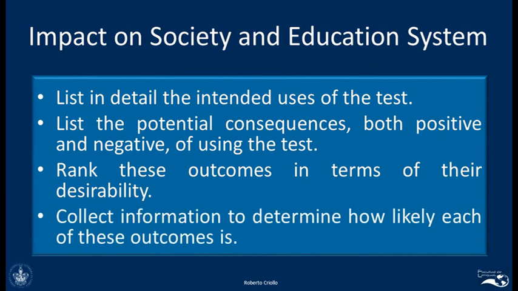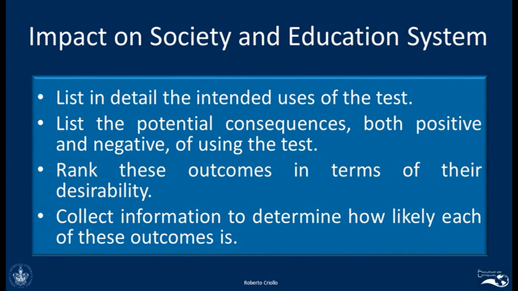And finally, we need to collect information about the probability, the likelihood of each of these outcomes. So this means basically summarizing that when we use a proficiency test, we need to make sure about the things that we want to get, and we need to think about the consequences, the impact of using the test. And then we need to collect information so that we know if we are going to obtain the desired results.